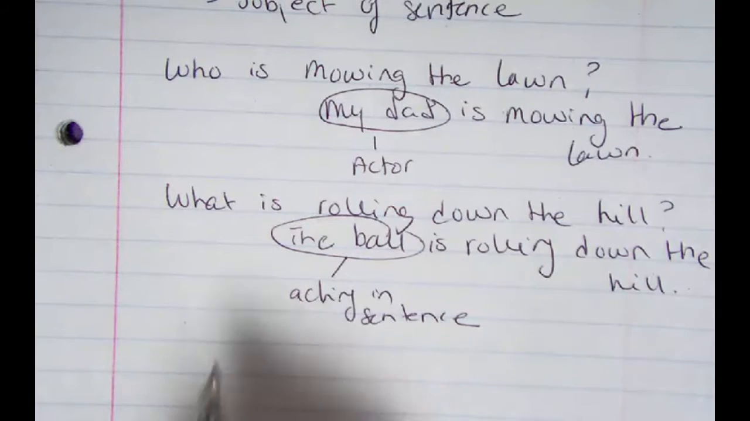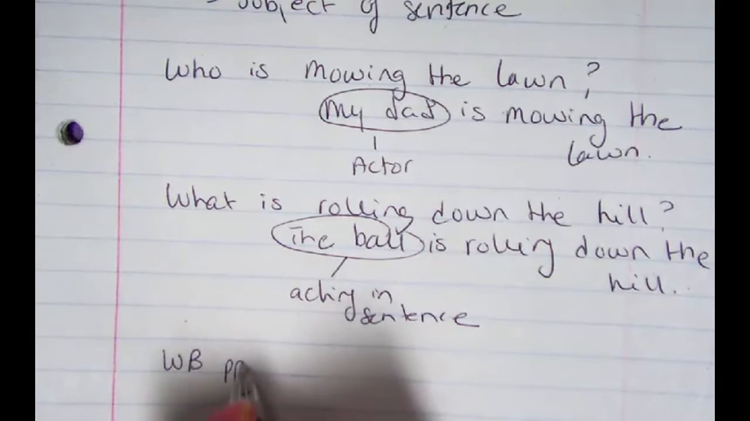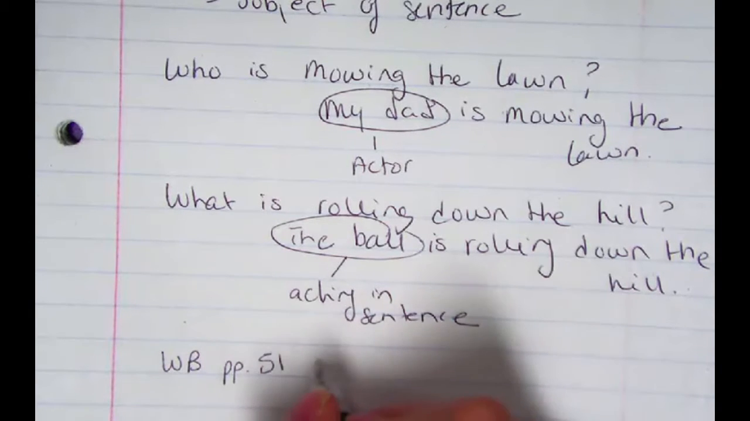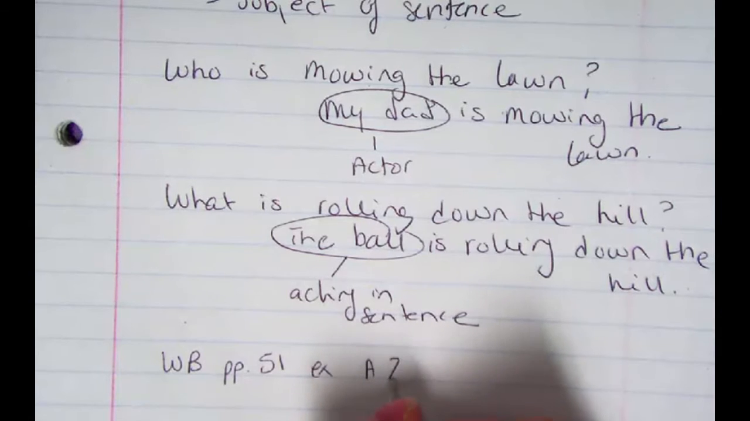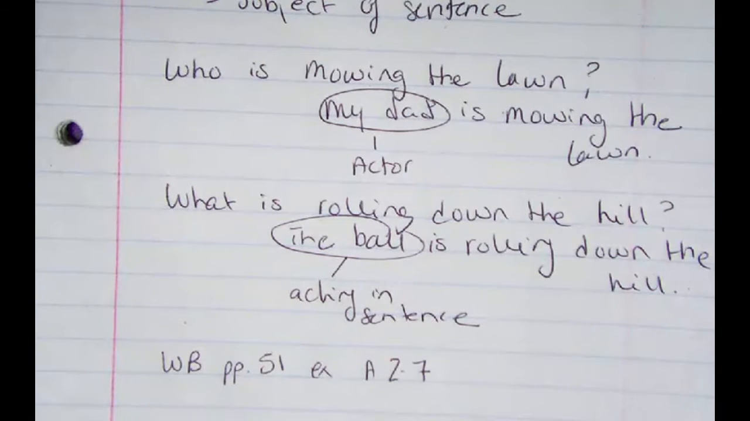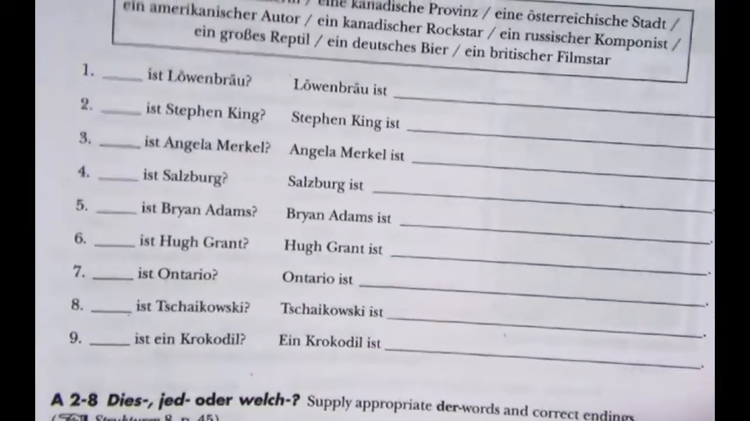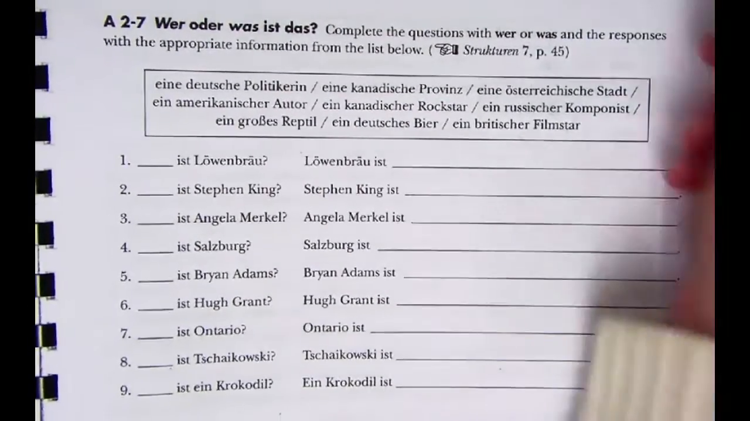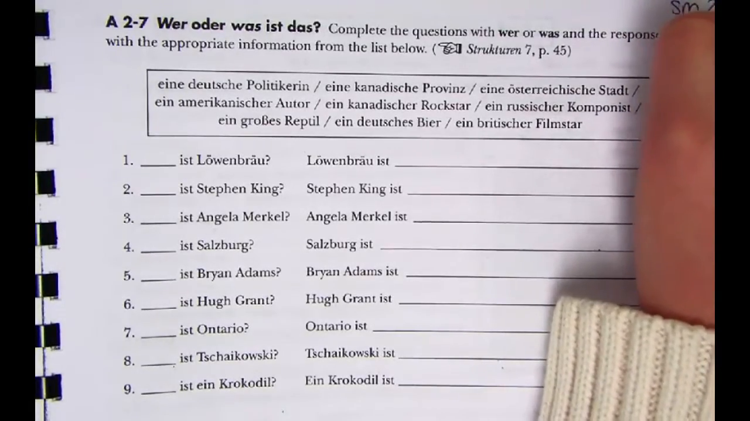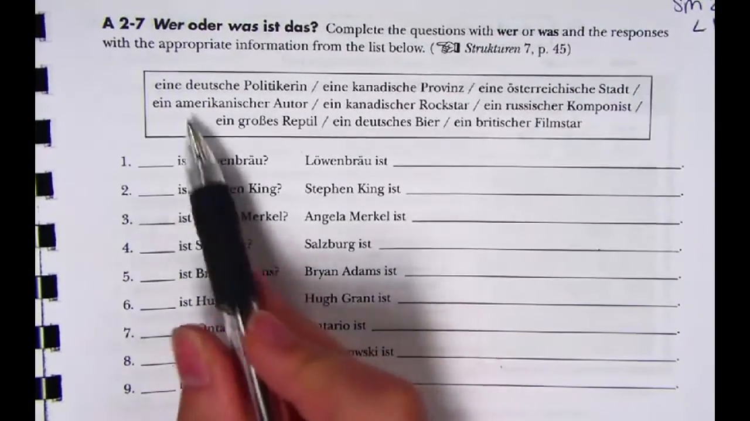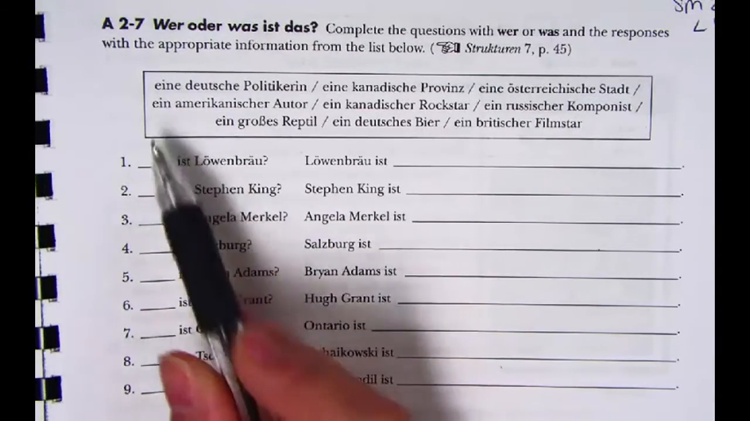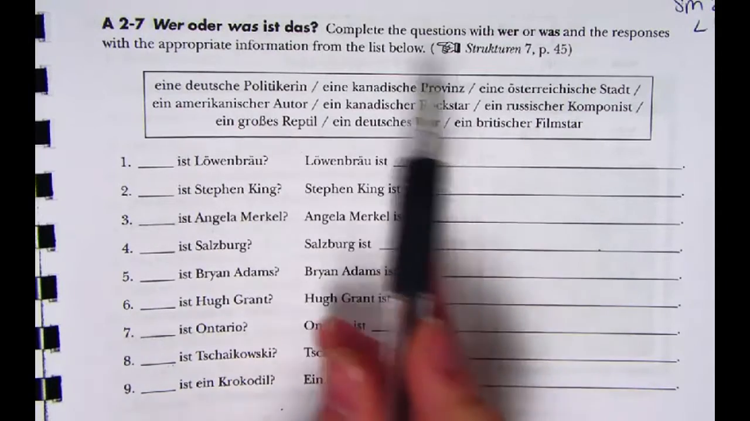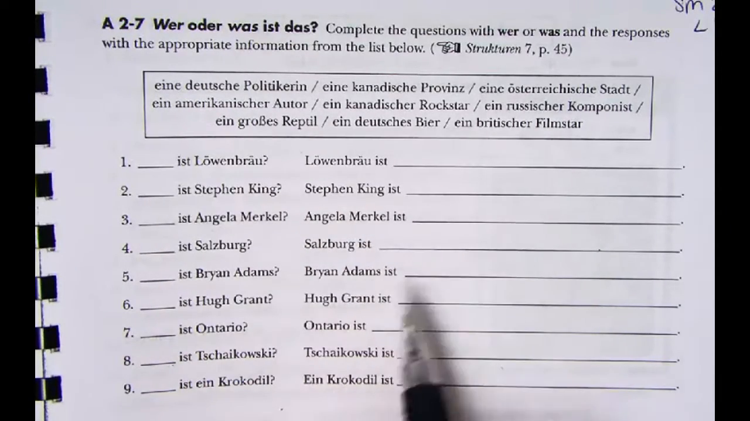I need you guys to take out your workbooks really quick, and you're going to do a quick activity on your own. And that is on page 51, and it's activity A2-7. Now when you're looking at that activity, let me pull it up for you. It looks like this. So you're doing two things. You are first going to go through and write who or what, so wer oder was, and then you're going to actually pick an answer from the list. So you have lots and lots of options, and you're going to go through and pick an answer.